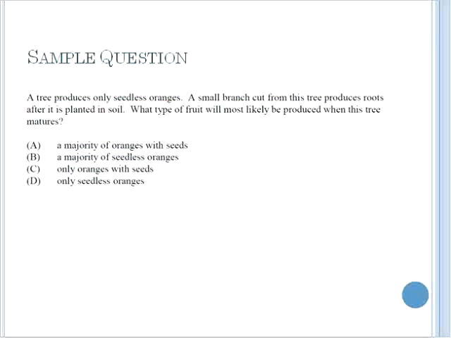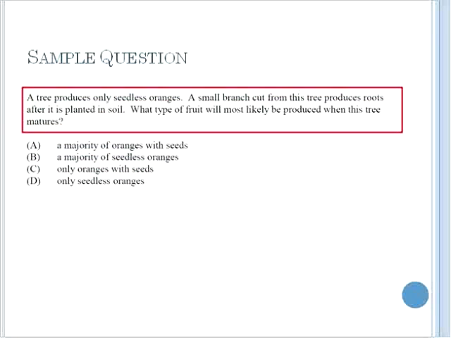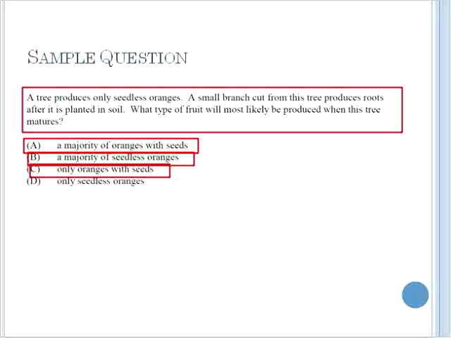Another question is presented as such. A tree produces only seedless oranges. A small branch cut from this tree produces roots after it is planted in soil. What type of fruit will most likely be produced when this tree matures? You have A, a majority of oranges with seeds, B, a majority of seedless oranges, C, only oranges with seeds, or D, only seedless.